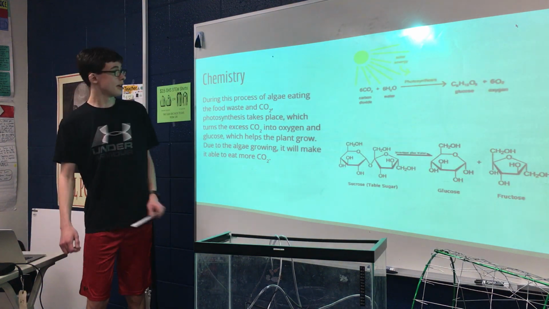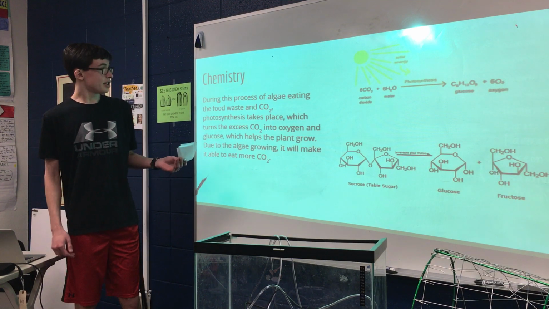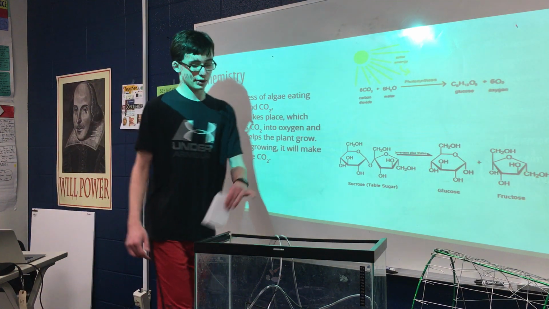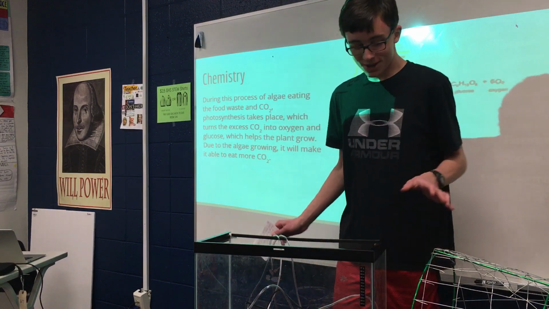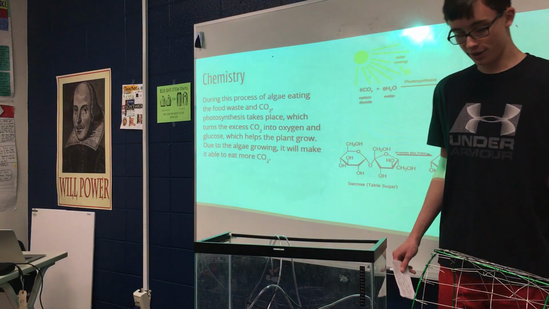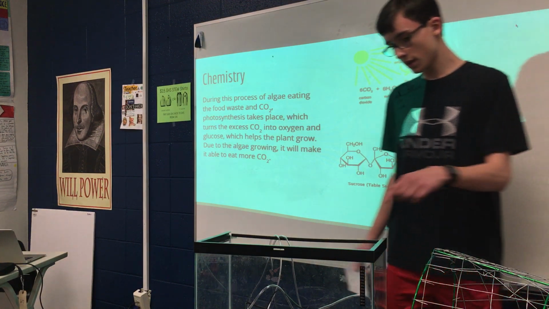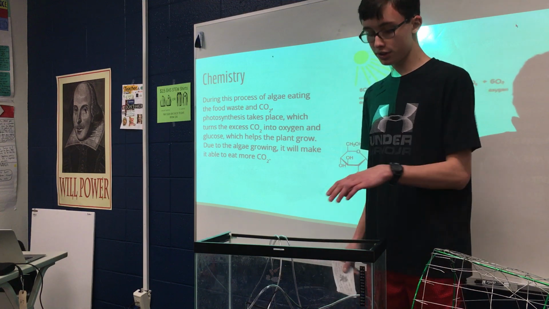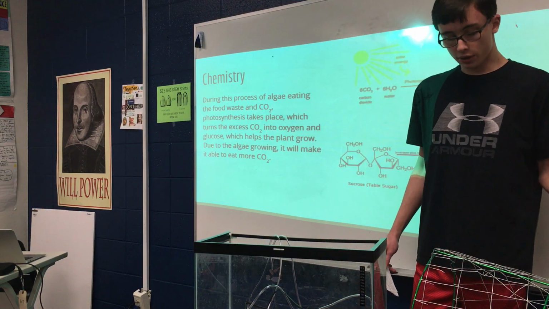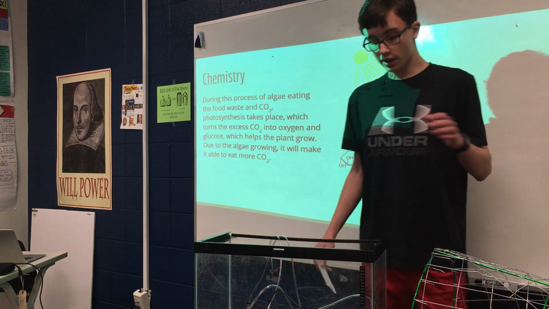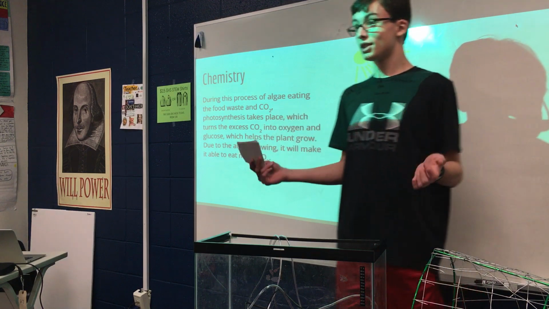So then onto chemistry. Algae is eating the food and CO2. I'm going to start explaining my contraption here. Basically, this is a food separator, so it'll separate the plastic from the food waste. The food waste goes into the tank, which has algae in it, and the algae will eat the food. All the paper and the plastic and all the debris that are not edible by the algae go into the incinerator and get burned, which creates CO2.